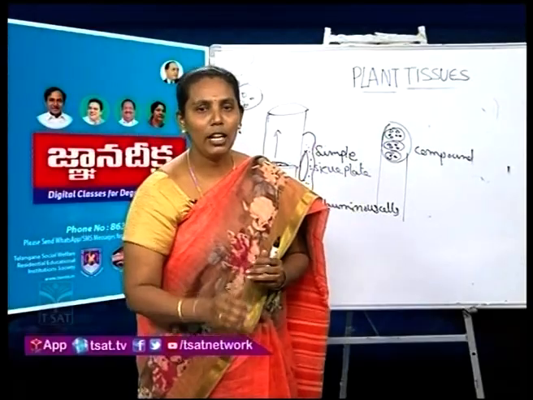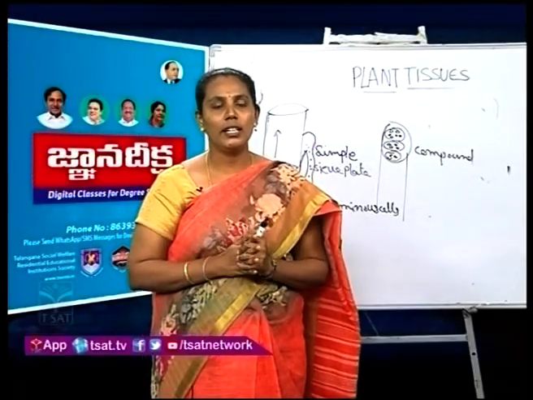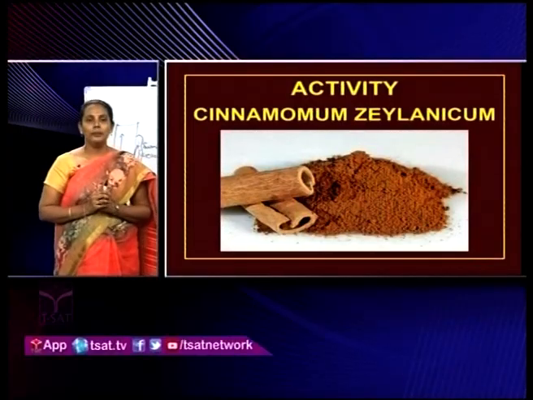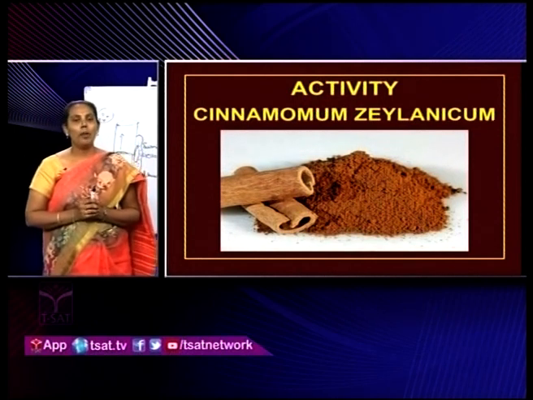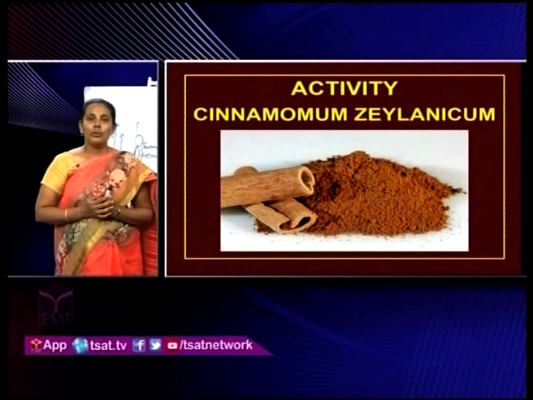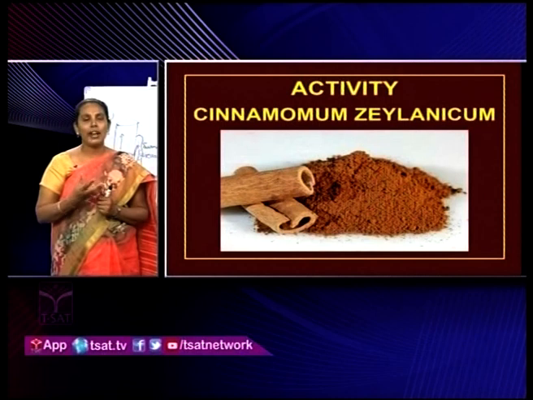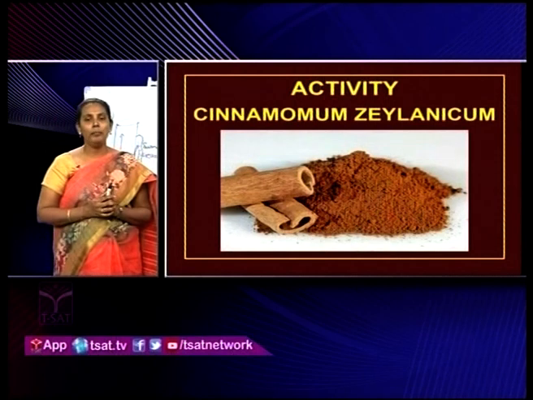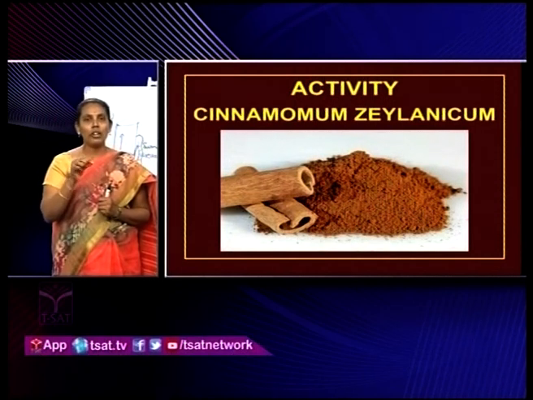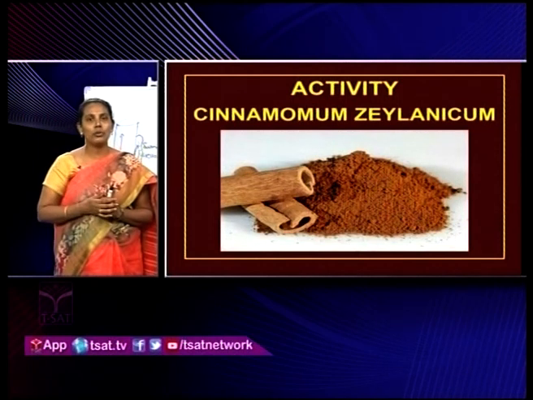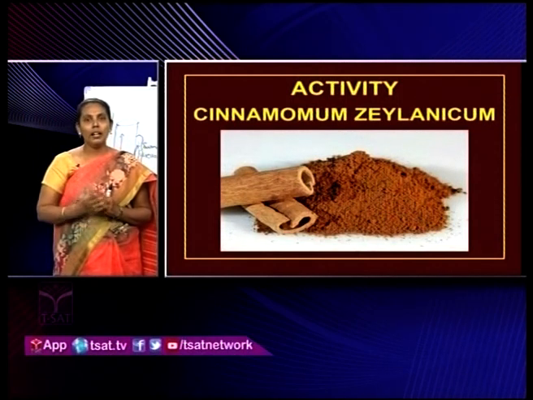Till now I have discussed all the tissues which are present in plants. Now it's time for activity. What you are seeing in this slide? Yes, it is Cinnamon zeylanicum, commonly called dalchin or chekka. And this Cinnamon zeylanicum we are using as a spice because of its taste, fragrance and flavor. So, take a piece of bark of this Cinnamon zeylanicum and make it powder. Take a pinch of powder on a slide. Add 2-3 drops of 70% glycerin. Spread that powder on a slide. Put a cover slip and observe under the microscope which types of sclerites are present in that powder.